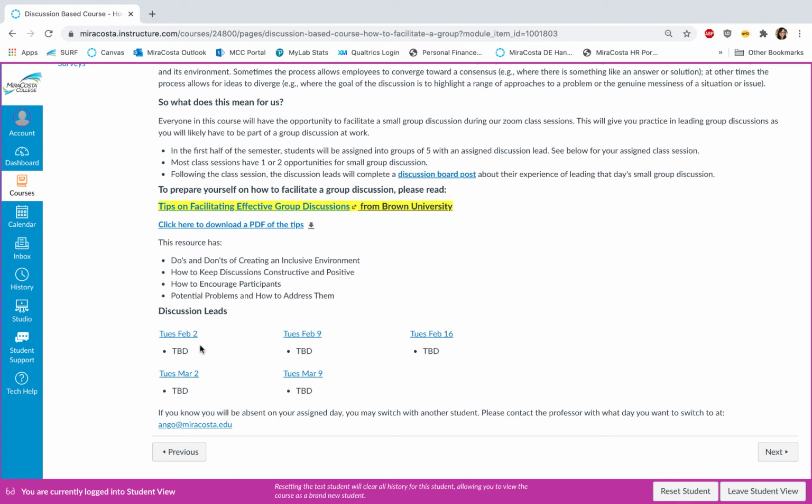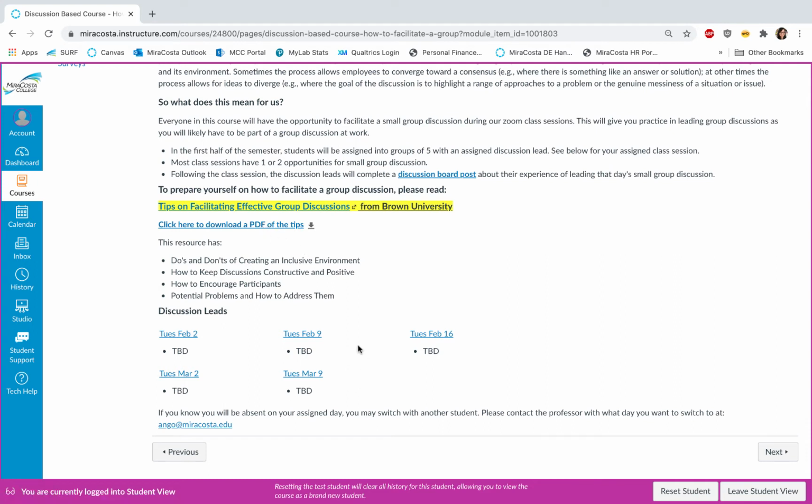Following the class session, the discussion leads will complete a discussion board post reflecting on their experience of leading that day's small group discussion. In order to prepare yourself to facilitate a group discussion, you'll need to make sure to read the Tips on Facilitating Effective Group Discussions. This link will take you to the website at Brown University, but if you prefer reading from a PDF and printing it out and taking notes, I have a link here to the PDF as well.